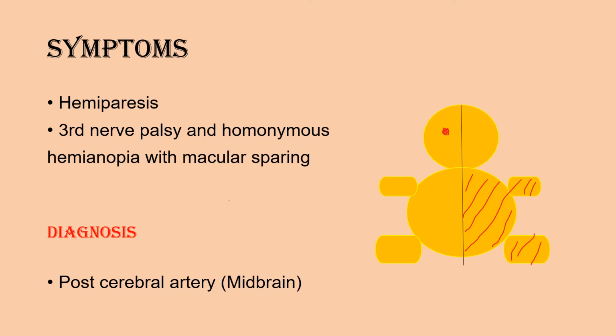The important point to be noted here is the homonymous hemianopia that is present in both infarcts, middle cerebral artery infarct and posterior cerebral artery infarct. The difference is that in posterior cerebral artery infarct, there is macular sparing because macula is supplied by the middle cerebral artery that supplies the lateral cortex. And also the third nerve palsy because midbrain contains the 3rd, 4th, 5th, and 6th nerve.